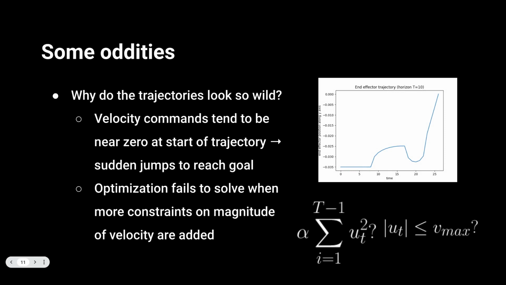However, there's still some oddities in the results. If you look at the plot of the trajectory in the previous video, it looks kind of jumpy. And this is because the optimization problem outputs velocity commands that tend to be near zero at the start of the trajectory, so it requires sudden jumps at the end of the trajectory to reach the goal. And also, optimization fails to solve when more constraints on the magnitude of the velocity are added.